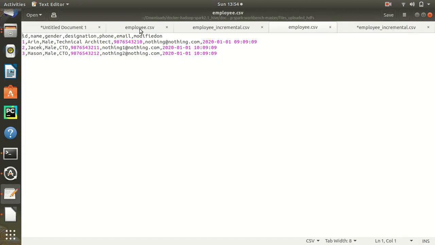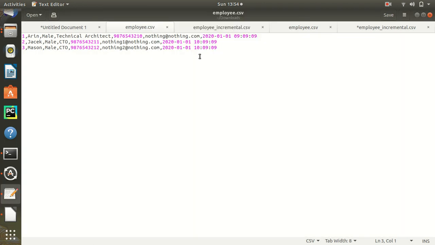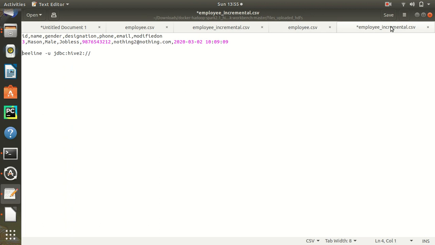Probably it's opened, so here it is. First the data is in this format, with a header. This is the ID, name, gender, designation, modified application date. Now there are three records: Erin, Jessica and Mason. Mason was the CTO on 1st of January, but now he is not the CTO. He is jobless.